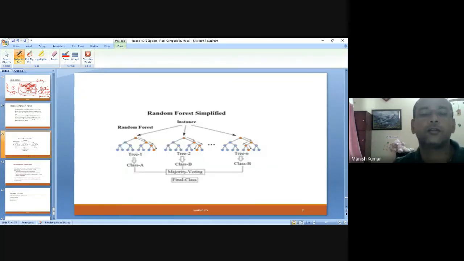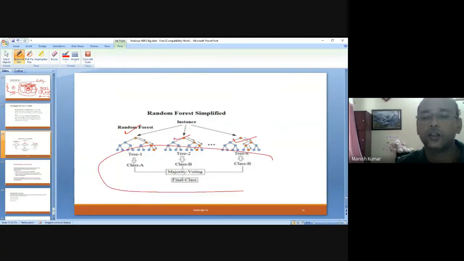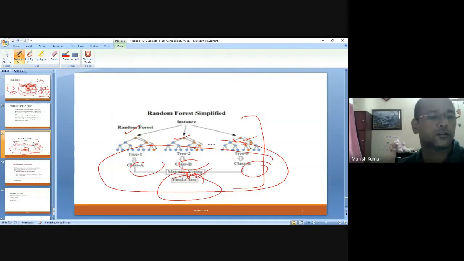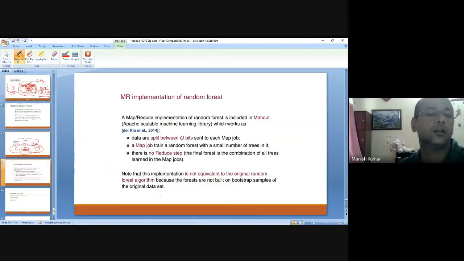What is happening is that you can generate multiple trees, and then you introduce some optimization here, and that talks about ensembling of techniques. By using majority voting, these classes can be defined and you get the final class out of this. So this is what is happening in the random forest. These are some elementary knowledge about how the MapReduce implementation of random forests comes into the picture.